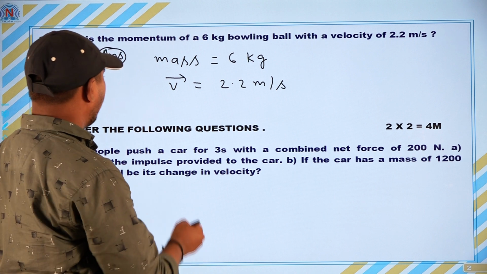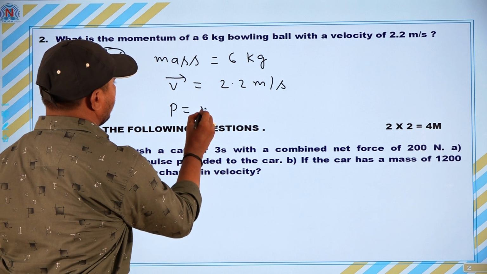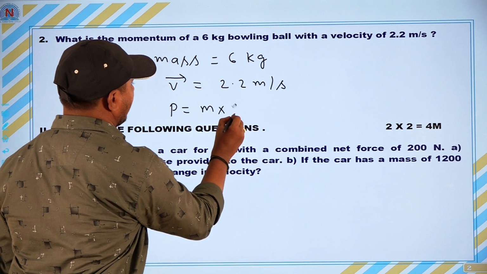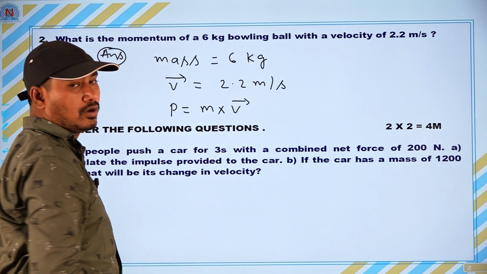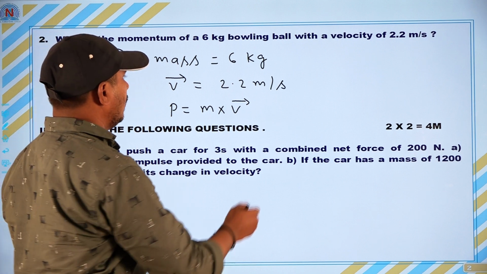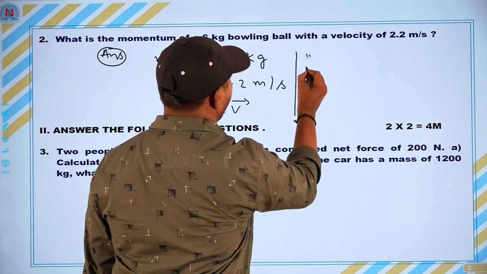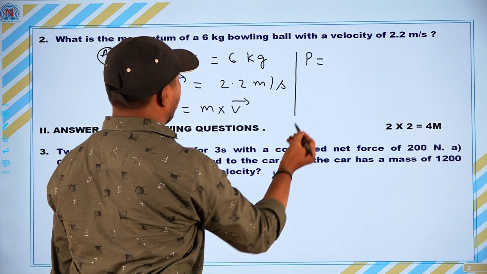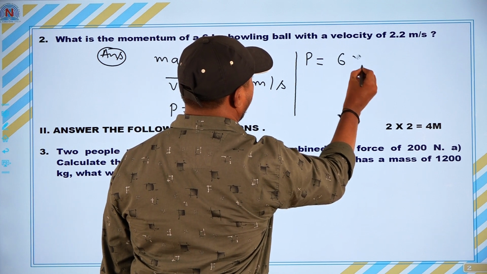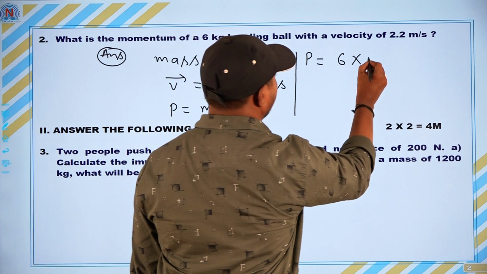What is the formula for momentum? Momentum P is equal to the product of mass and velocity, P is equal to m into v bar. Substitute these values in the formula. P is equal to mass 6 kg into velocity 2.2 meter per second.